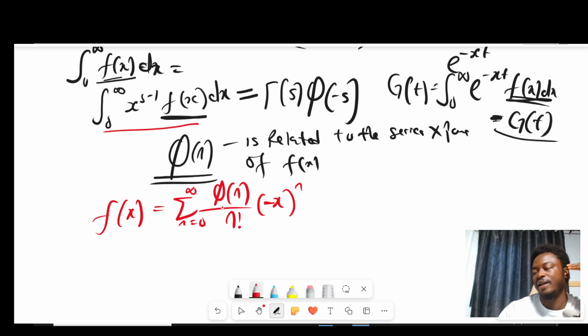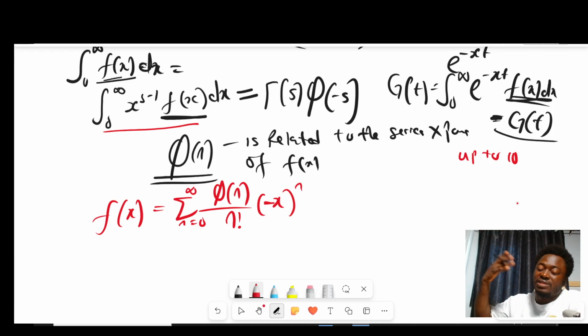And the best way to master this is practically by solving a lot of problems with it. Of course, I'll try my best to do up to 10 problems with this. So this probably is going to be part 1 of the course. Then I'll do 10 more videos where I use this Ramanujan Master Theorem to solve some extremely complicated integrals. So please do check the playlist. You're going to see the videos. But here, I'm going to just give 2 examples where this theorem can be used.